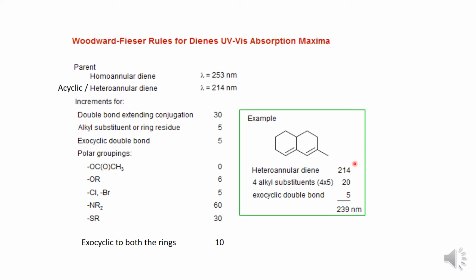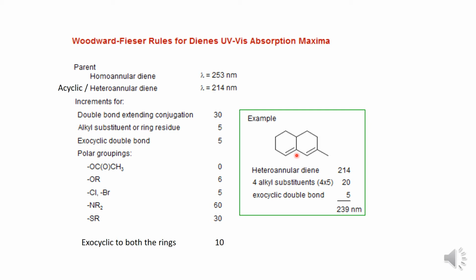Now this compound possesses a heteroannular diene, therefore we will take the basic lambda value, that is 214 nanometer. And if we see the substituents here, or these are also called ring residues, there are 4 ring residues or alkyl substituents. This one, this one, this one, this one. 1, 2, 3, and 4. 4 alkyl substituents or ring residues are there. And for each alkyl substituent or ring residue, we should add 5 nanometer. Therefore, 4 into 5, that is 20 nanometer.